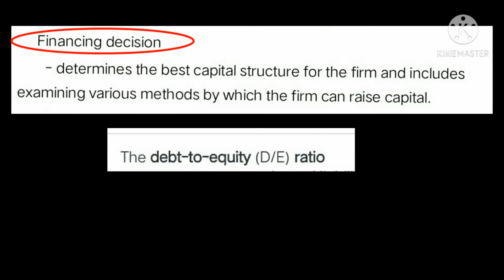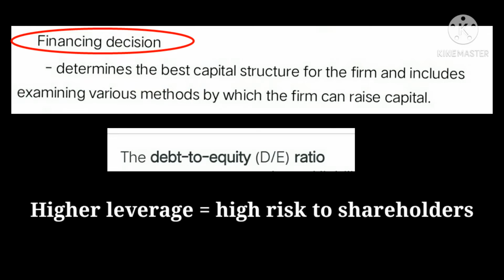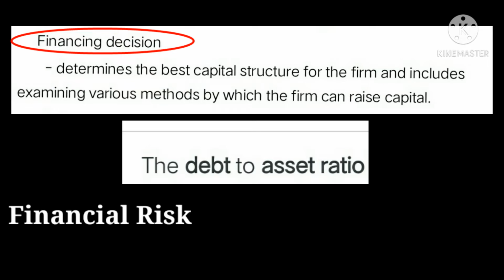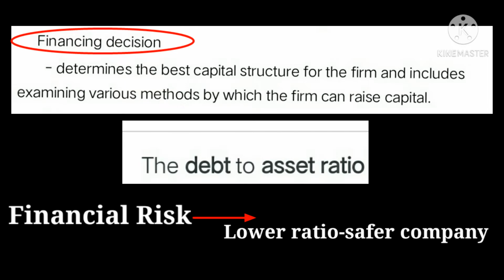Debt-to-equity ratio evaluates how much leverage a company is using. So that means when the leverage ratios of a company or stock are higher, it is a high risk to shareholders. While debt-to-total asset ratio determines the financial risk of a company. The lower the ratio, the safer the company.